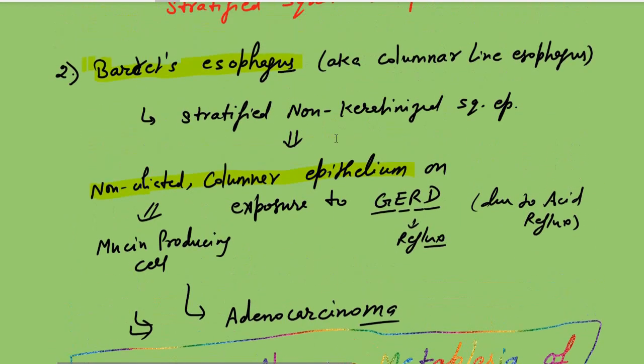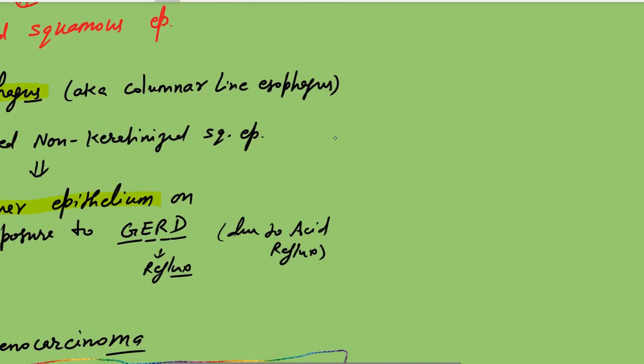One more important point: the special stain for Barrett's esophagus. What is it?